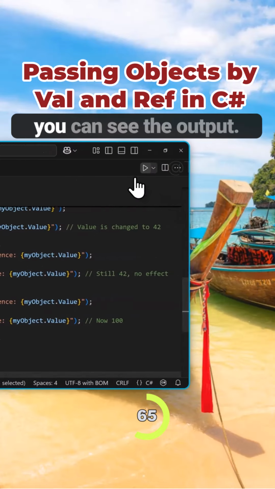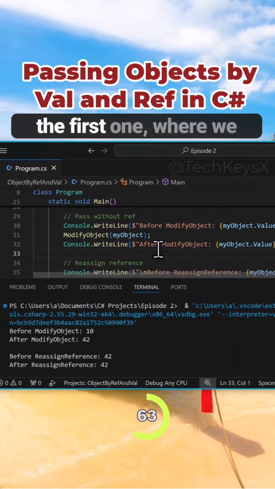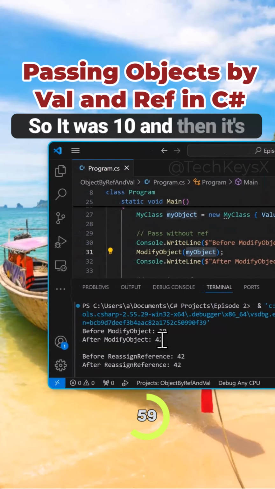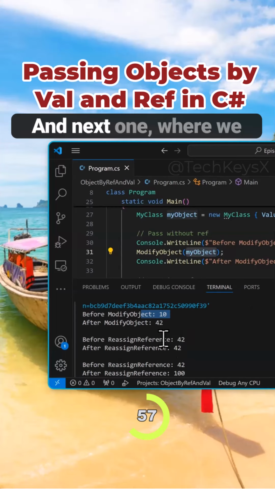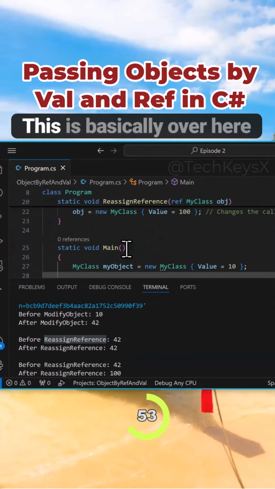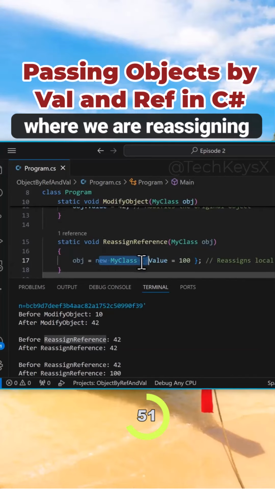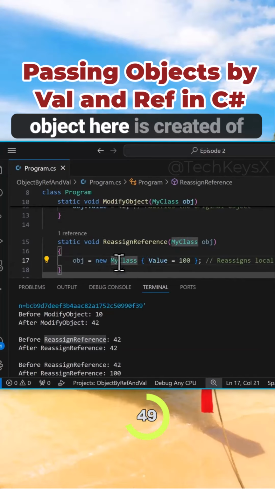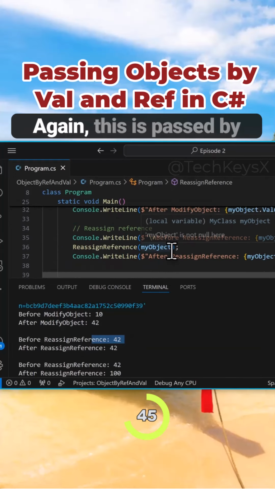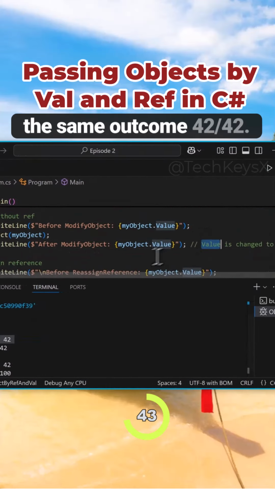If I were to run this, you can see the output. For the first one, where we passed it by value, the object's property has been changed. It was 10 and then it's been changed to 42. In the next one, where we reassigned the object, it's again by value, and a new object of type MyClass is created. That value won't change and it won't be back in here. Again, this is passed by value, and as you can see, we got the same outcome, 42.